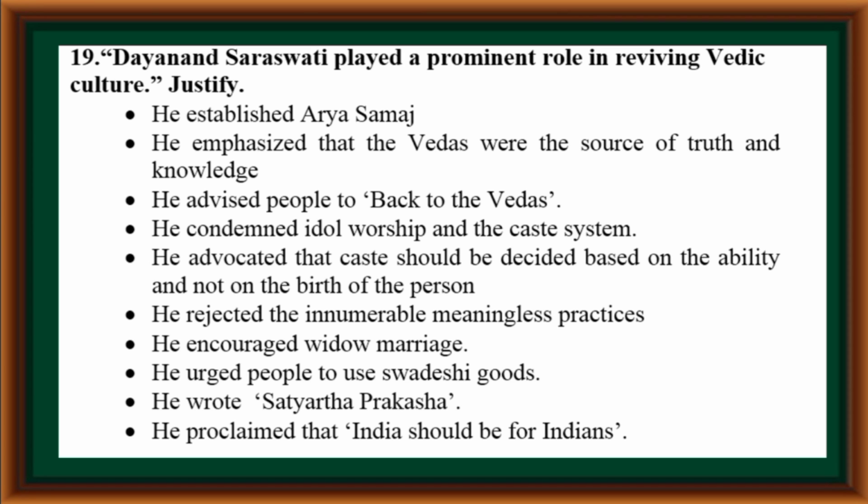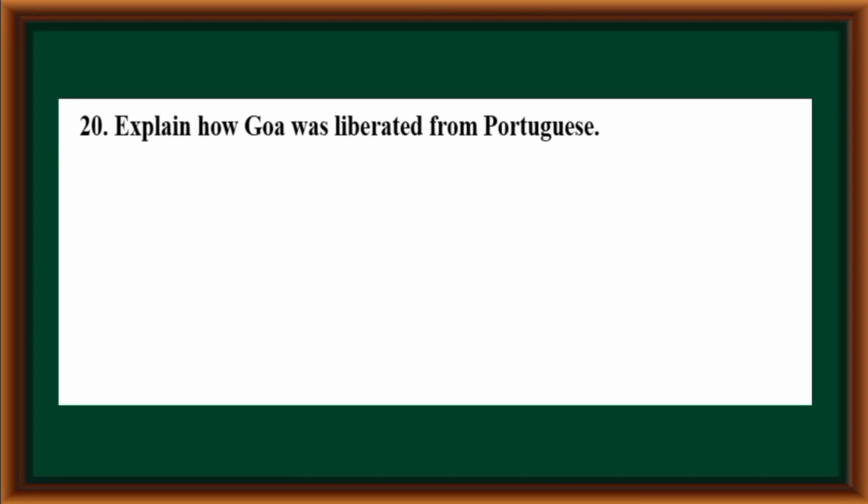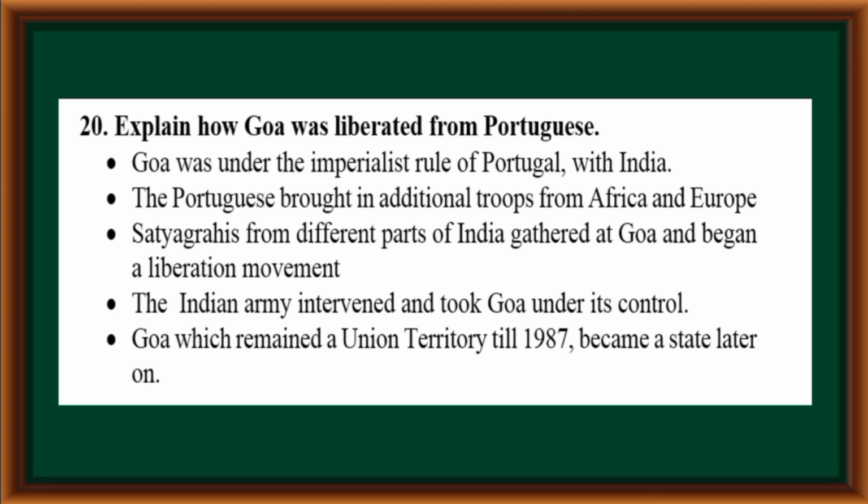He advocated that the caste system should be decided based on the ability and not on the birth of the person. He rejected the innumerable meaningless practices. He encouraged widow marriage. He urged people to use Swadeshi goods. He wrote Satyartha Prakasha. He proclaimed that India should be for Indians. Any 4 points.